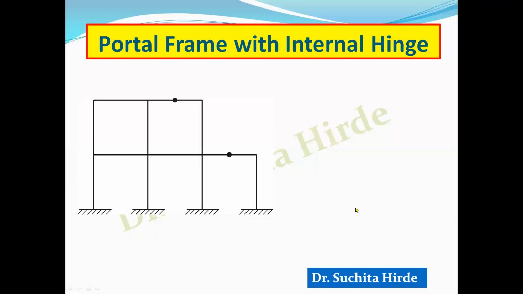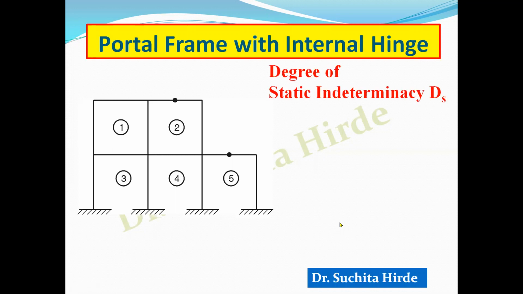Take another example on how to calculate degree of static indeterminacy when there are internal hinge on the member. Now let us test yourself and check how much time you require to calculate degree of static indeterminacy of this frame having internal hinge. Procedure is same. First of all, you have to count these spaces 1, 2, 3, 4 and 5. Multiply it by 3. 5 into 3, 15.